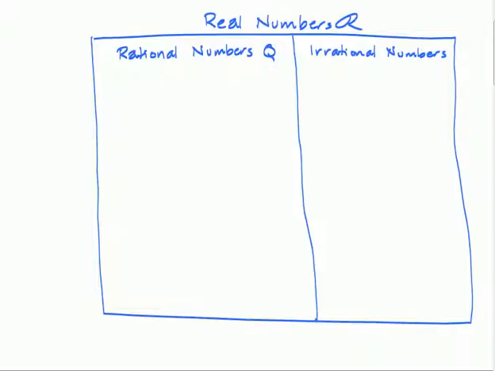Okay, let's take a look at a couple examples before we run out of time here. Before we get to the examples, so to put all of this together, if you have your real numbers, the major division of real numbers is between rational or irrational. There is no overlapping there.